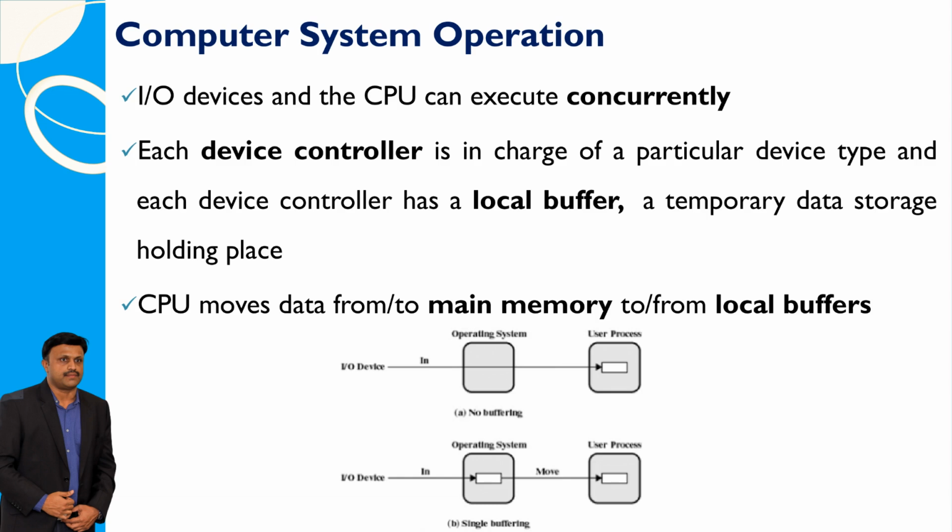Each device has its own controller responsible for managing it, and each controller has a small storage space called a local buffer where it temporarily stores data. The CPU moves data between the main memory and these local buffers to keep everything running smoothly.